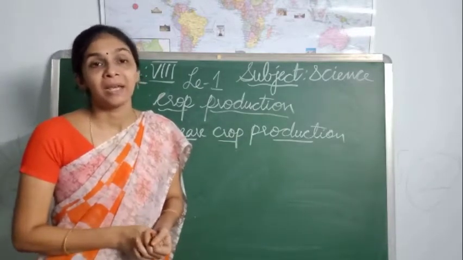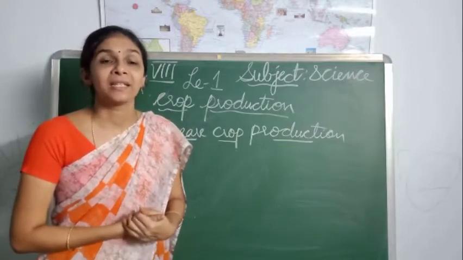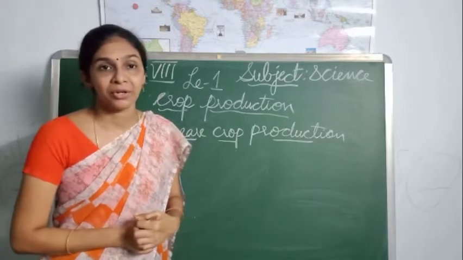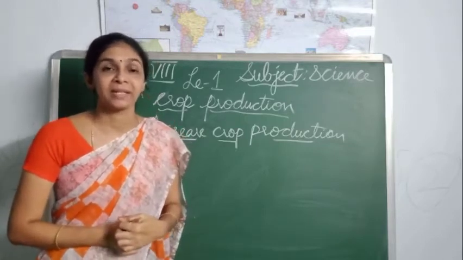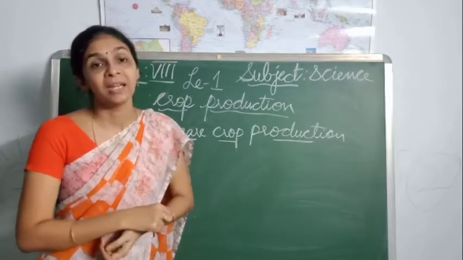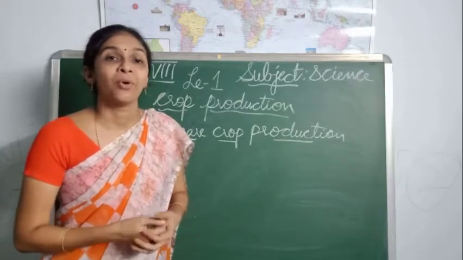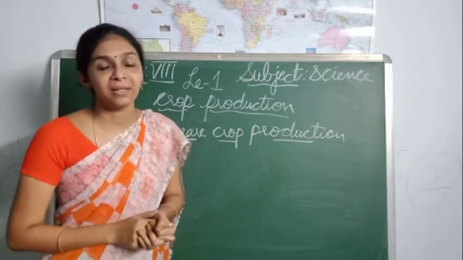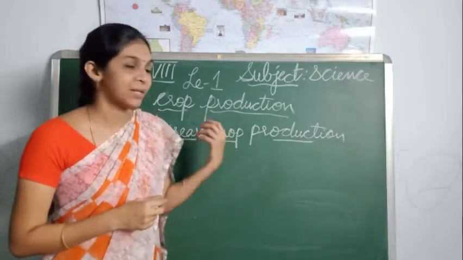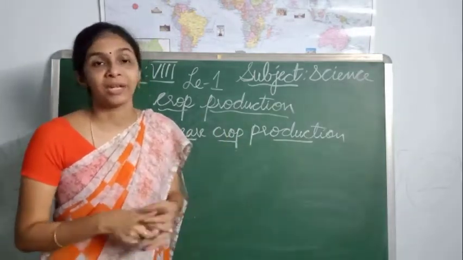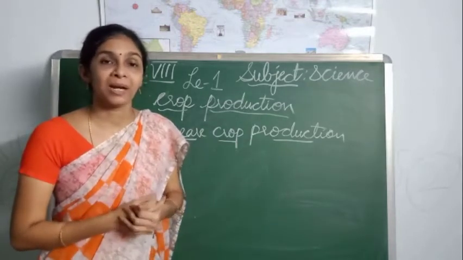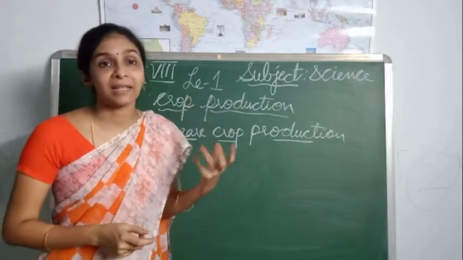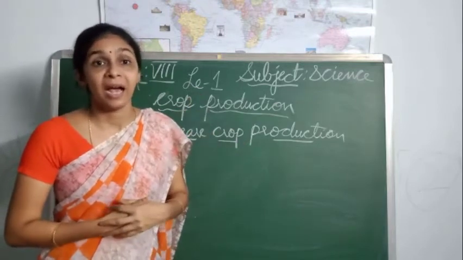Plant breeding is a technique where we produce a larger number of new varieties of plants. Here we are discussing crop production, so new varieties of plants. New plants are developed, and a technique available for us is hybridization.